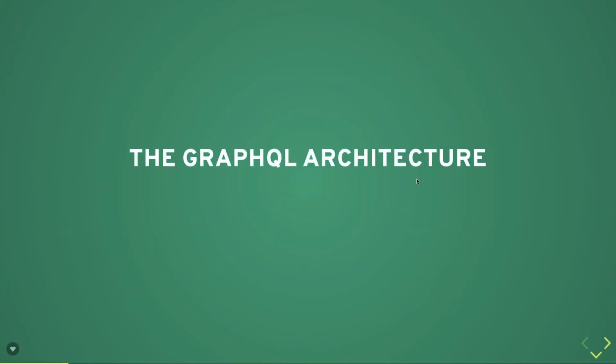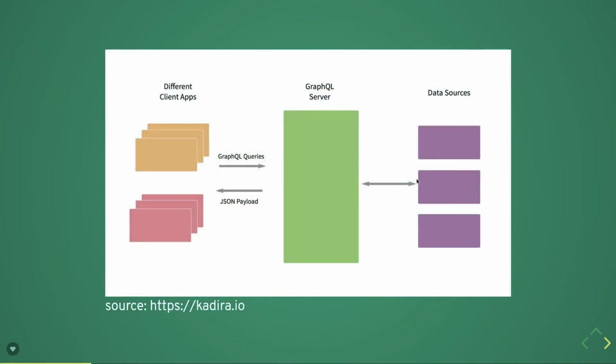So using GraphQL, you always ask for what you need, not more, not less. In the REST APIs, whenever you are hitting a particular endpoint, you will get a lot of data. But in GraphQL, you can specify particular attributes: I need only this much data from this particular API. GraphQL is also JSON based.